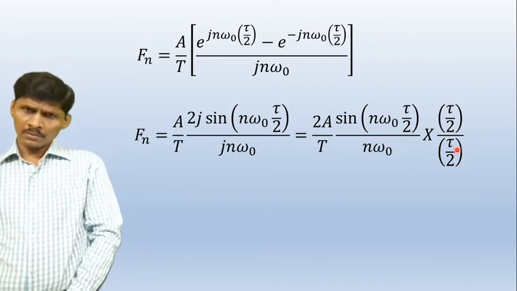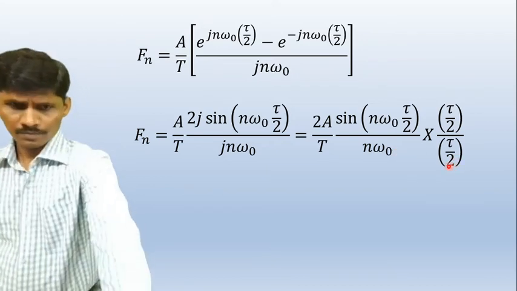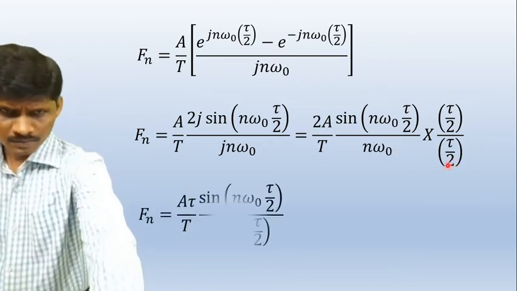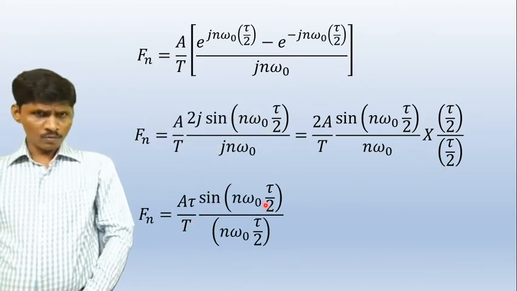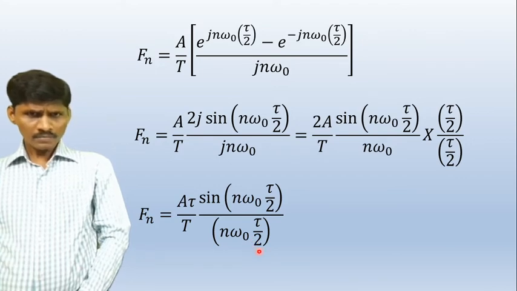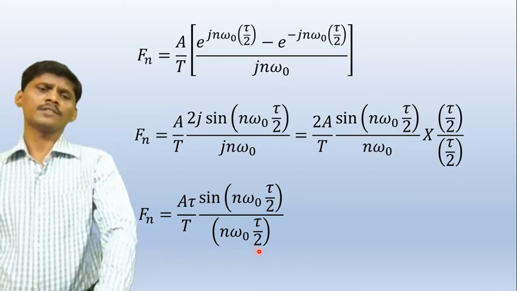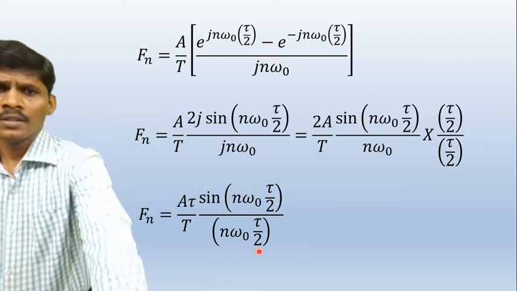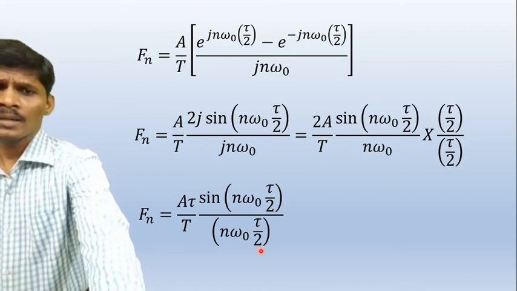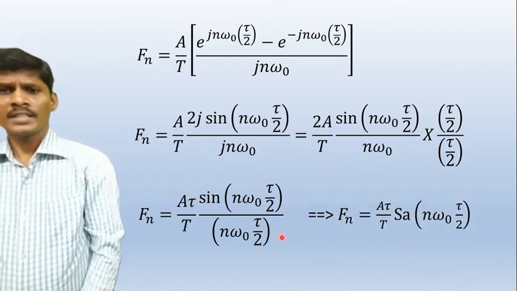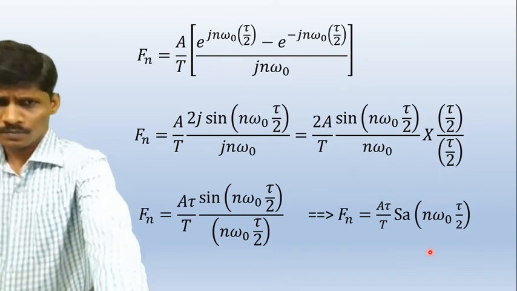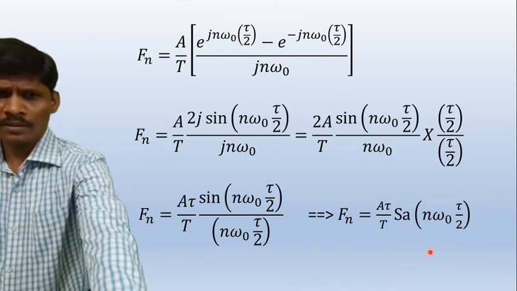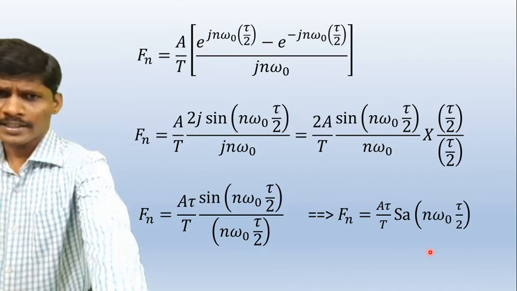Multiplying numerator and denominator by tau by 2, Fn is equal to A tau by T, sin of n omega naught tau by 2 by n omega naught tau by 2. Sin x by x is the sampling function, so that is equal to A tau by T Sa of n omega naught tau by 2. So this is the coefficient Fn using the direct method.